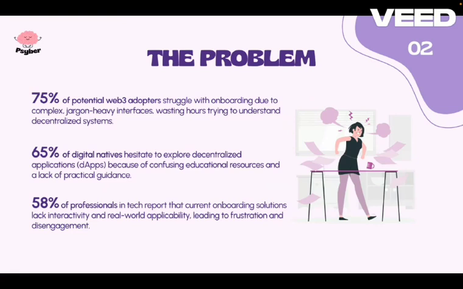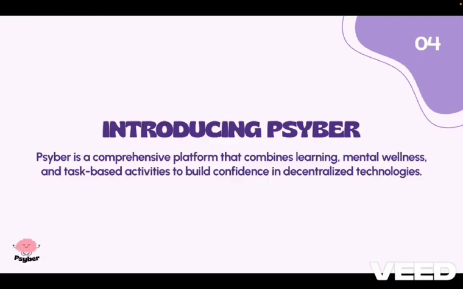Let's start with the problem. 75% of Web3 adopters struggle with onboarding due to complex, jargon-heavy interfaces. Digital natives often avoid DApps due to confusing resources, and tech professionals find solutions lacking interactivity. This gap leads to the creation of Cyber. Cyber bridges this gap by integrating learning with mental health support.